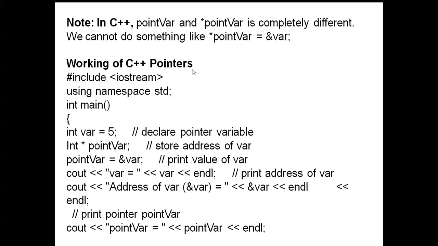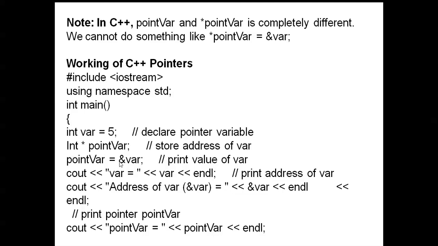Okay, suppose here you can see the pointer program. That is the header file. The C++ header file is iostream.h. Then after the main function you use opening and closing braces, and between those two braces you mention the statements. Okay, int var is equal to 5. Declare the pointer variable here. Okay, a normal variable here, and the pointer variable stores the address of that variable.